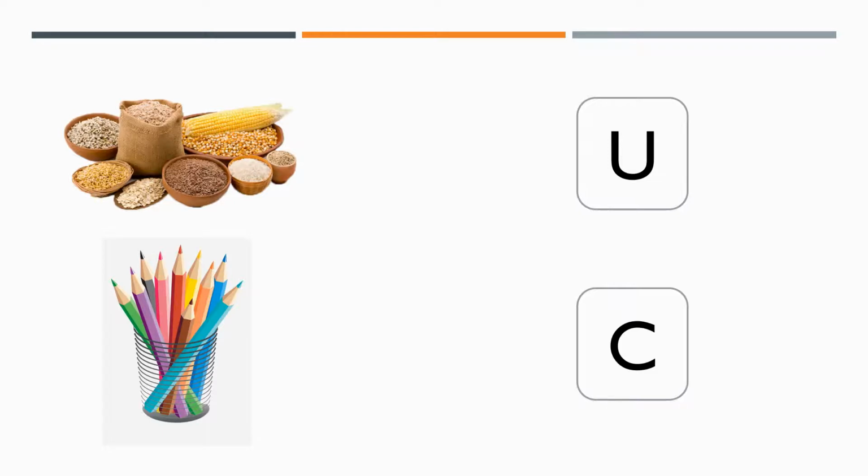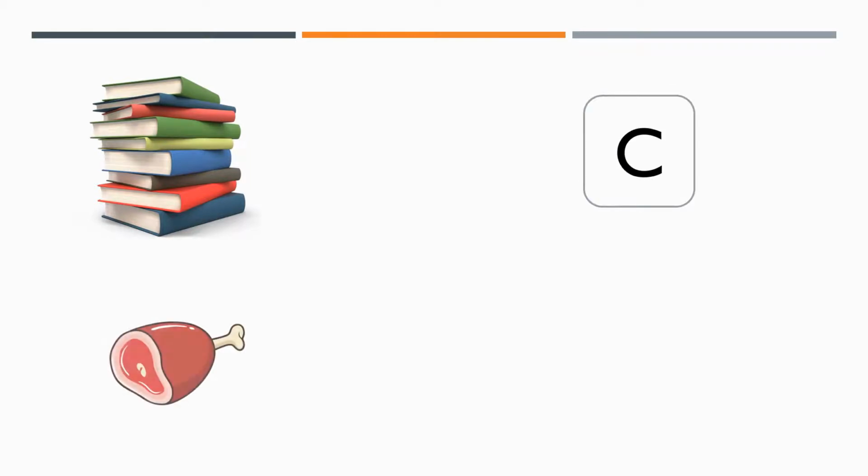Now, let's see more examples. Yes, now this is our next example. This example is of books. You can see and you can count the number of books. So what do you think? Is it countable or uncountable? Yes, it is a countable noun. So we will write C in the box. Next picture, meat. Again, it is an uncountable noun. So we will write letter U in the box.